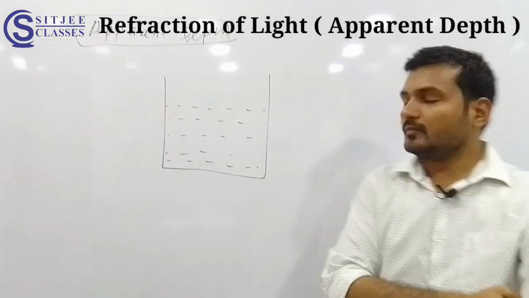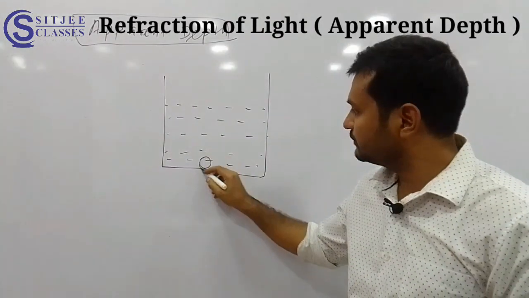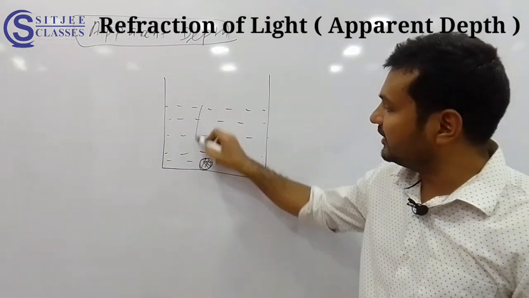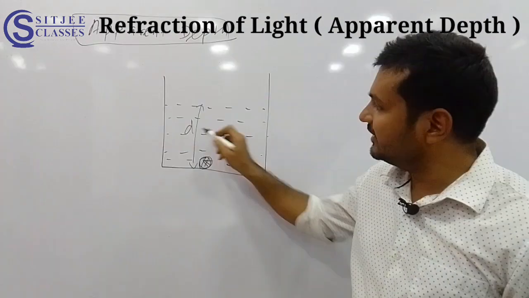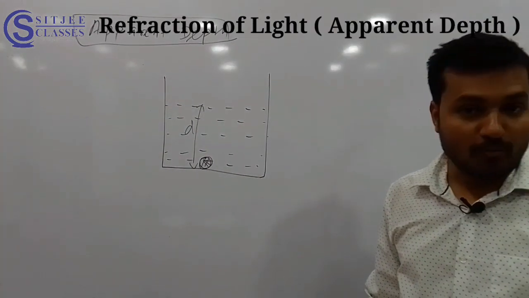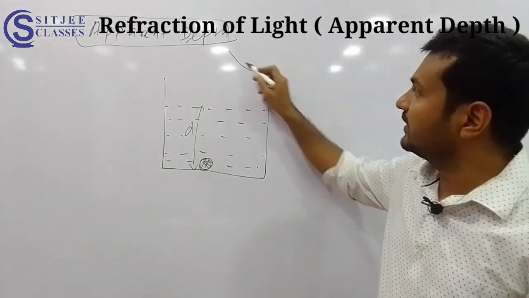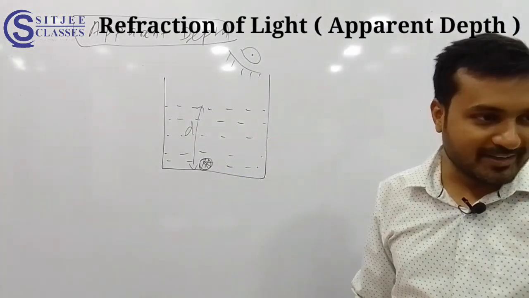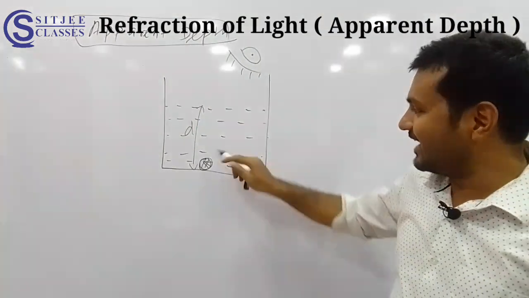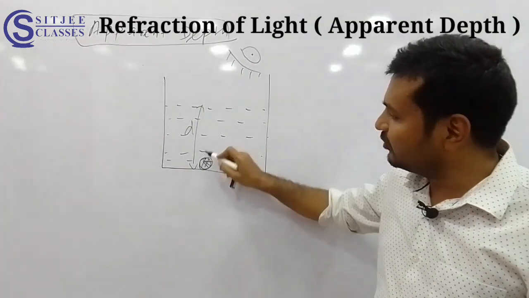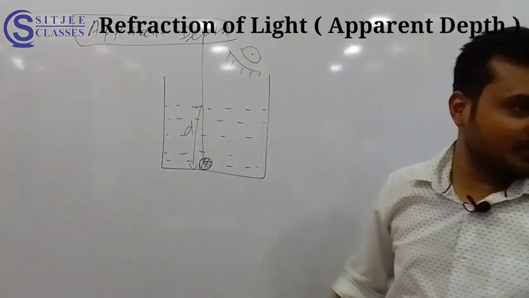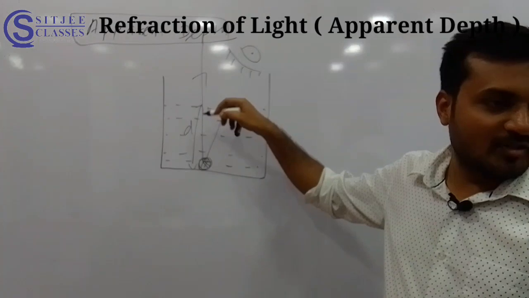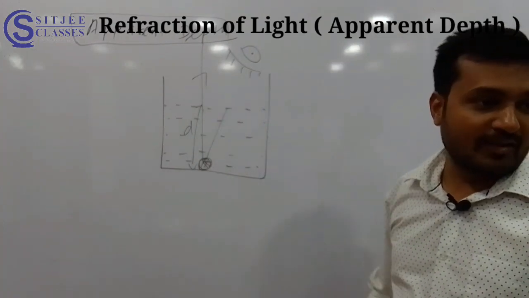Now come to this. Here I have put one object. Anything it can be. The actual depth, understand properly, is D. Let me take this as D. Are you able to understand? No problem in this. But imagine Nikhil is standing here. Nikhil wants to see this coin. So he will not be able to see it as it is. From here I will take two rays, understand. One ray is going upward, the other ray is going like this. This ray will not face any bending because here the angle of incidence is 0, so the angle of refraction also will be 0.